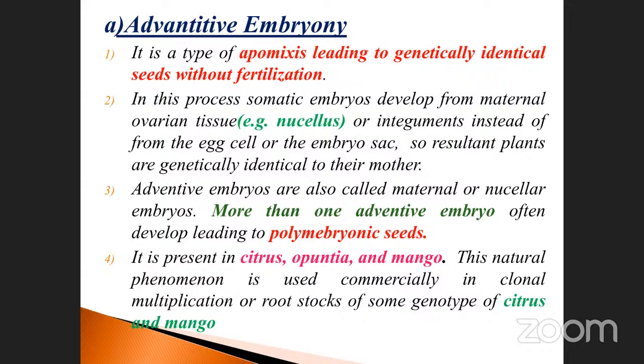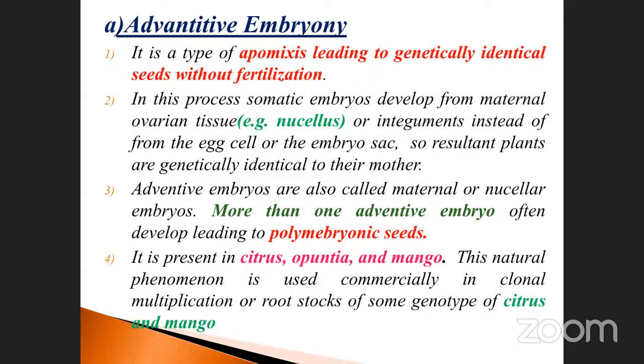This is also very important. In adventitive embryony, the seeds are genetically identical. They may ask questions like: seeds are genetically non-identical, with fertilization or without fertilization. They may ask fact-type or direct-type questions. You have to be clear about these things. Apomixis leads to genetically identical seeds without fertilization. This is nothing but the apomixis process. Genetically identical seeds without fertilization is the correct one.